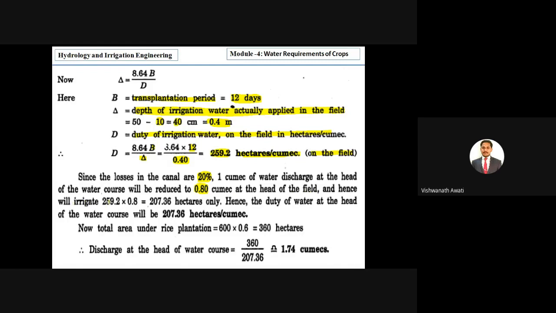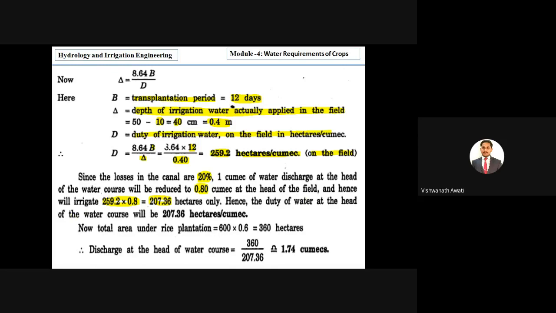Hence 259.2 into 0.8. So it is multiplied, it is calculated on the field, that is 259.2. Out of it only 0.8, right? Why? Because 20% is a loss. Then it is 207.36. We are getting 207.36 hectares only.